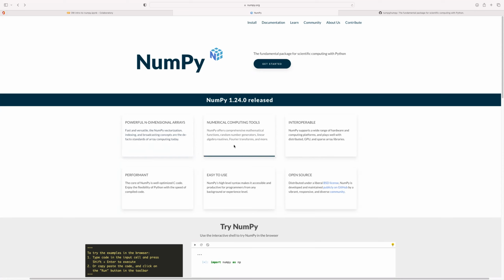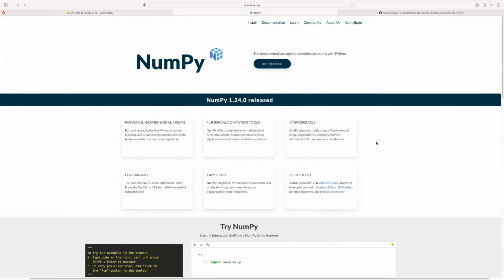Also, NumPy is very powerful in numerical computing because it supports comprehensive mathematical functions. You can generate random numbers. You can also use linear algebra routines and so on.